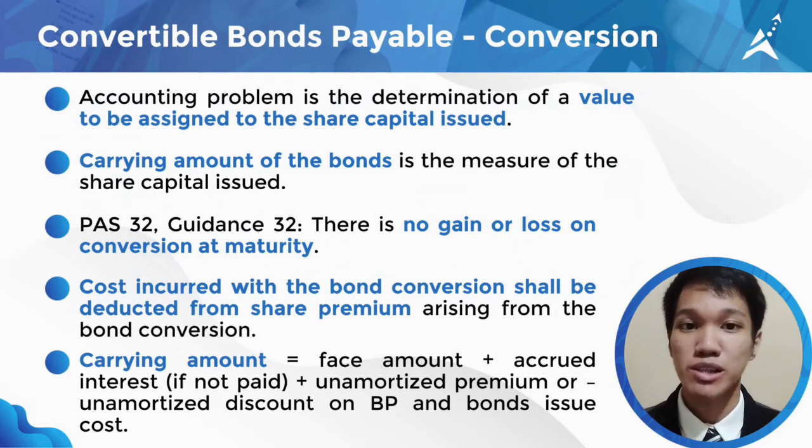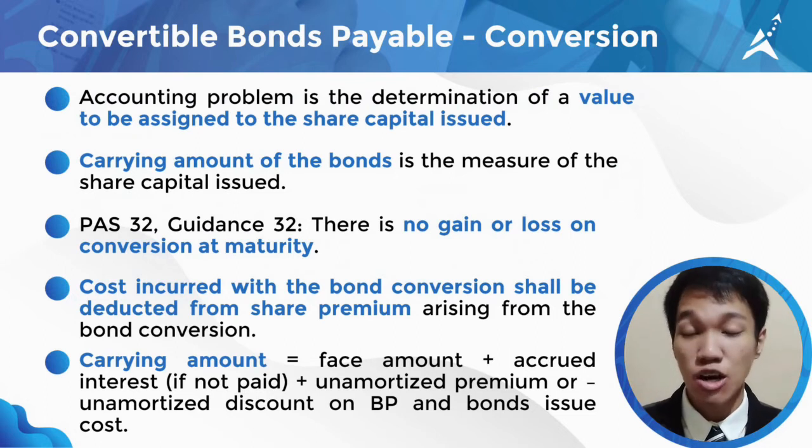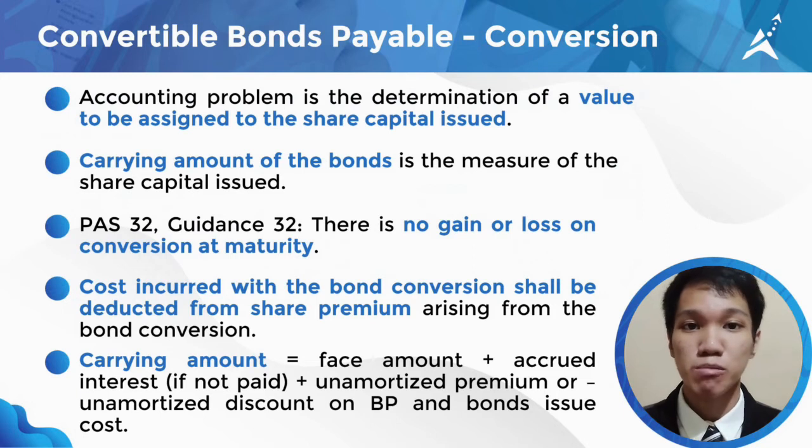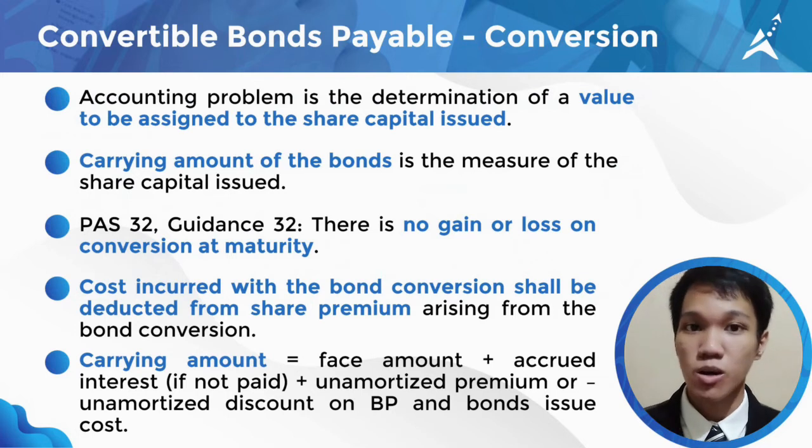Here, the main problem when the bonds are converted into share capital is the determination of the value to be assigned to the share capital issued. As stated here, the carrying amount of the bonds will be the measure of the share capital issued, because basically it is the effective price as a result of conversion. And since convertible bonds are viewed in substance as equity, and the conversion is an exchange of one type of equity capital for another, there is no gain or loss on conversion or maturity.